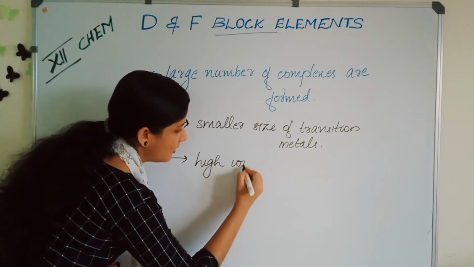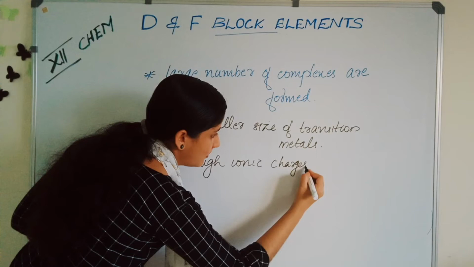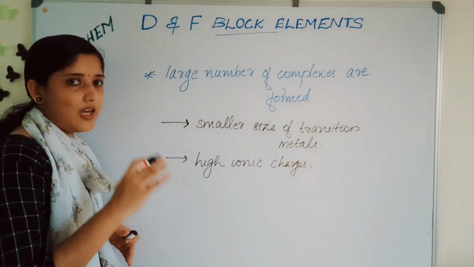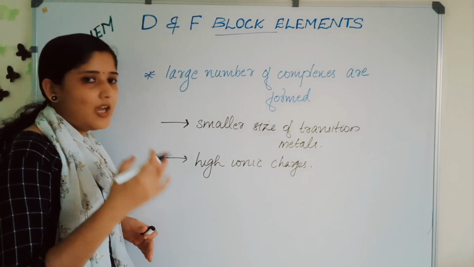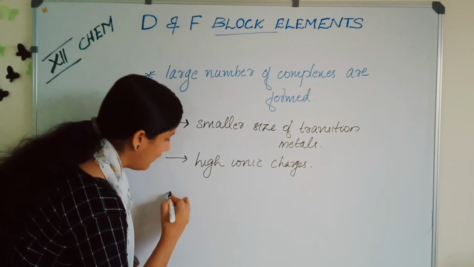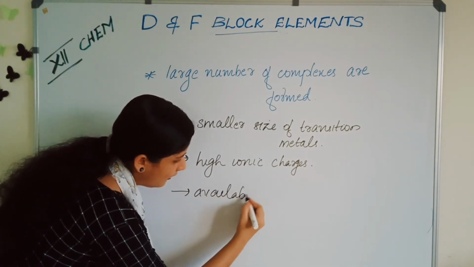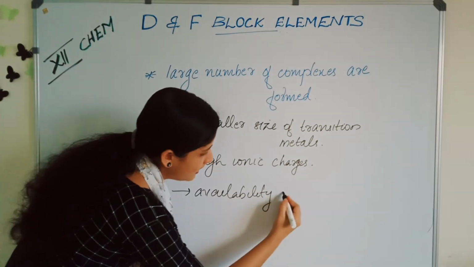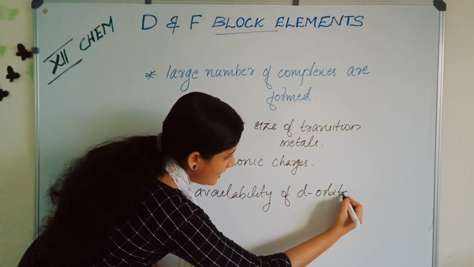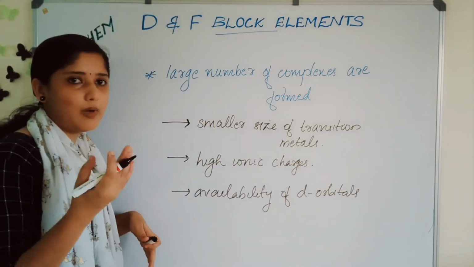The third is the availability of d orbitals for bonding. These are the three reasons why these transition metals form complexes.